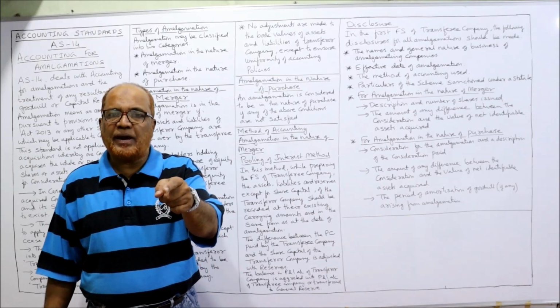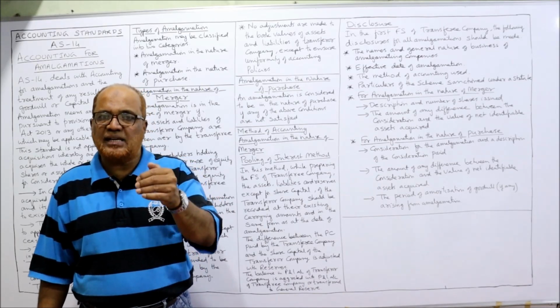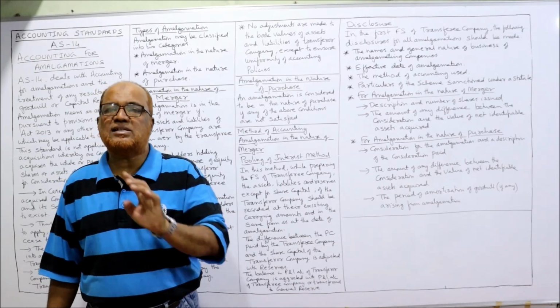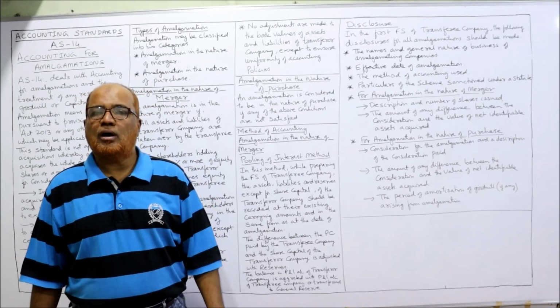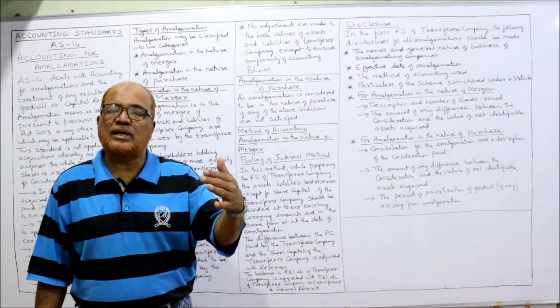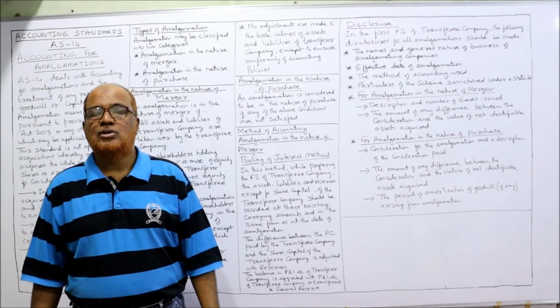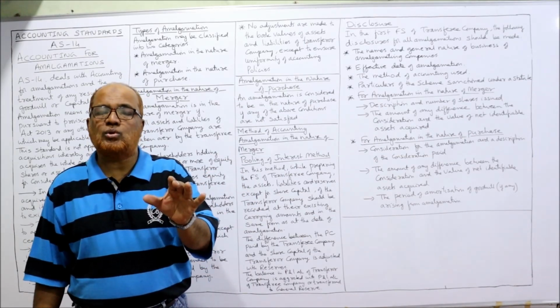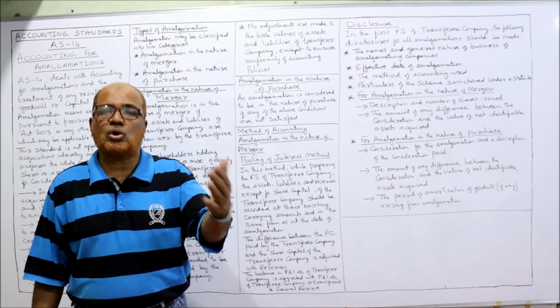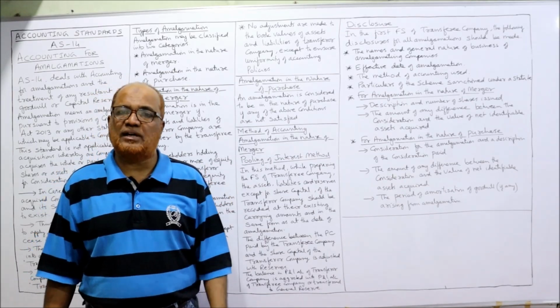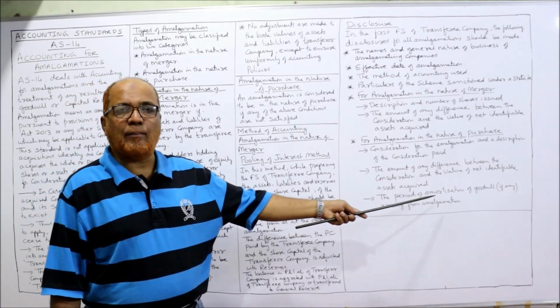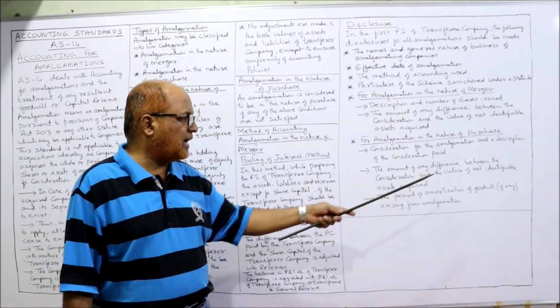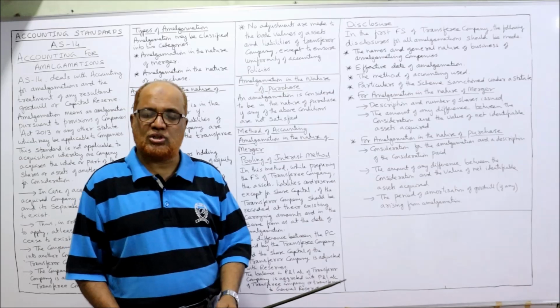If the purchase consideration paid is less than the net assets value, then the difference will be credited to capital reserve account. So the company has to explain, disclose how much is the difference, whether it is goodwill or capital reserve.